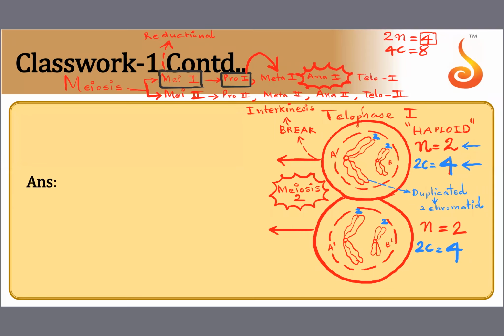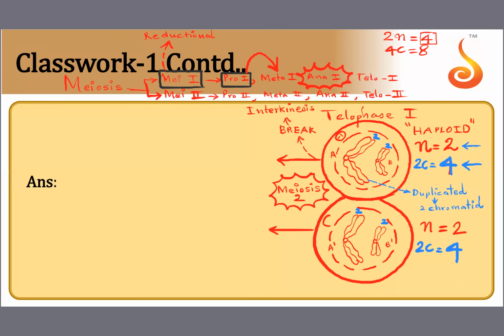Meiosis 2 is not reductional. See, meiosis 1 is reductional because 4 chromosomes became 2 chromosomes. Meiosis 2 is exactly like mitosis. So see what happens. Prophase 2 I am not showing. It's the same thing. Again, I'll draw chromosomes and here the centrioles are there.